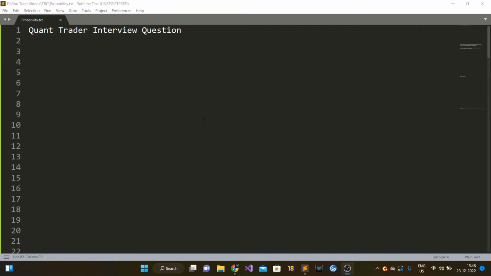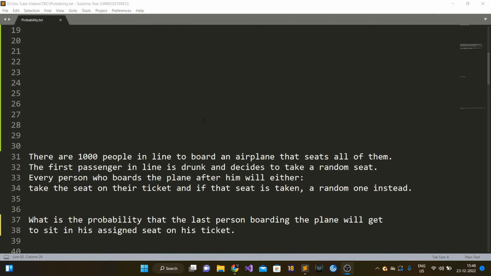Hi guys, so let's talk about a quant trader interview question. This is an easy probability question and an ideal candidate should be able to solve it within 2-3 minutes. Anyways, without wasting any time, let's jump into it.